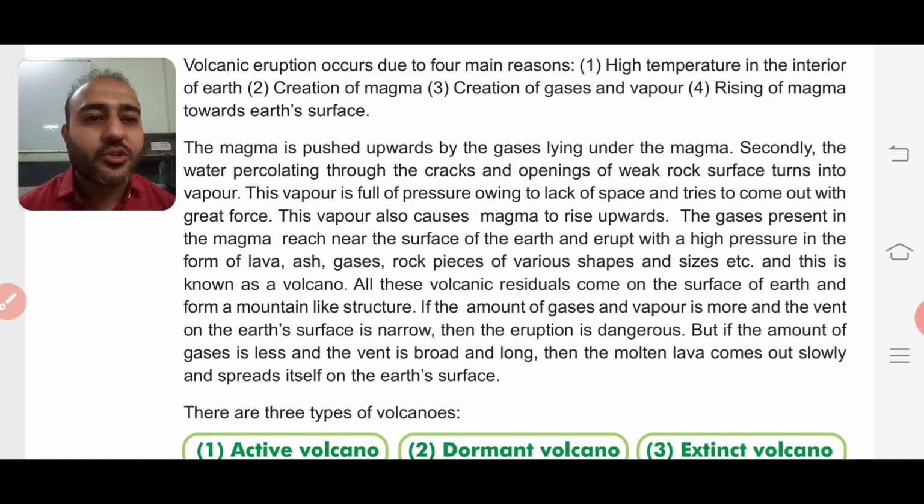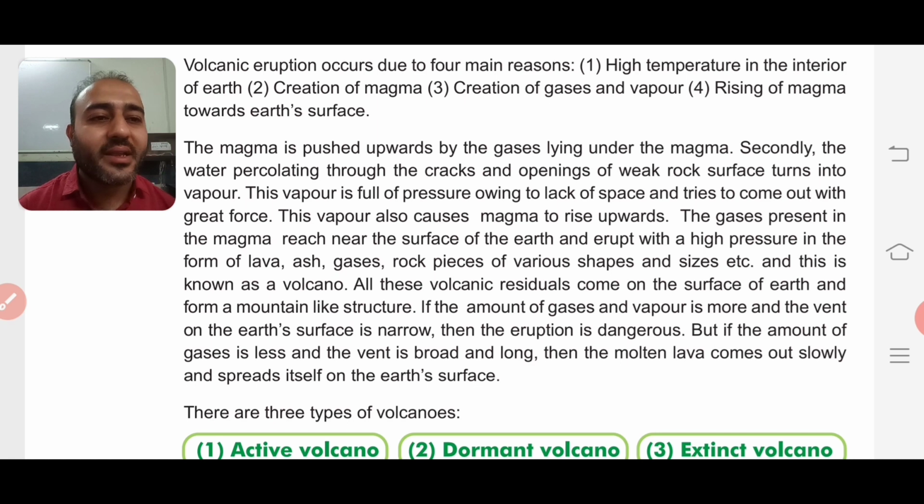This vapor also causes magma to rise up. So when this vapor tries to come out, with it the magma also comes out of the surface of the earth, that is the crust of the earth. The gases present in the magma reach near the surface of the earth and erupt with a high pressure in the form of lava, ashes, gases, rock pieces of various shapes and sizes, etc. So this we have already seen in the paragraph above. And this is known as volcano.